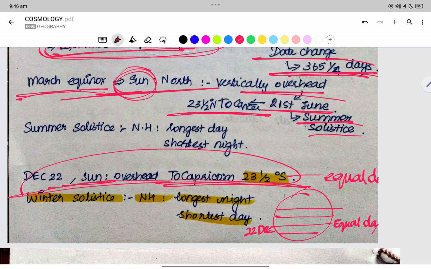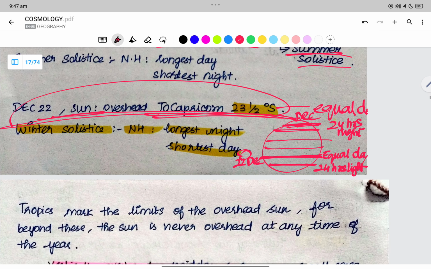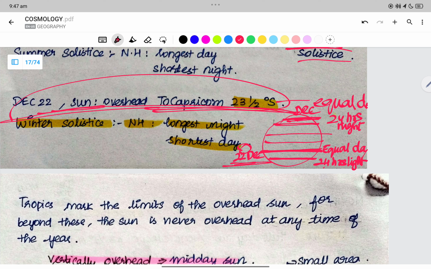Now here, if it is complete light, here it is going to be 24 hours of light, right? The sun is here, so this area will have darkness, so 24 hours of night. Therefore December is the winter solstice for the North Pole, whereas it is the summer solstice for the South Pole, right?